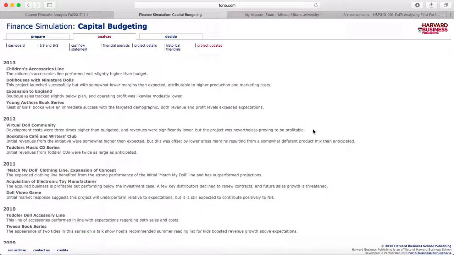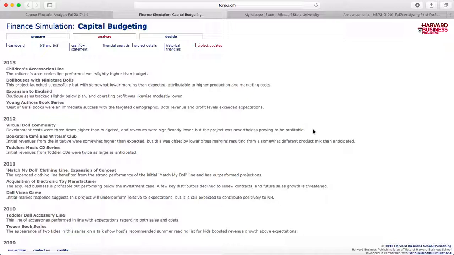The acquisition of electronic toy manufacturer was sort of a bust. It had really good numbers. It had an NPV of 37.88, an IRR of 14.85, and a lower PI of 0.56. That should have been my biggest indicator. However, I looked around it based off of the other numbers I was looking at. It also did have one of the highest payback periods of 9.37 years. I didn't take a loss with the beta, which was a positive for me in the 1 year, so I could give it a shot, and it did have a long-term success rate.